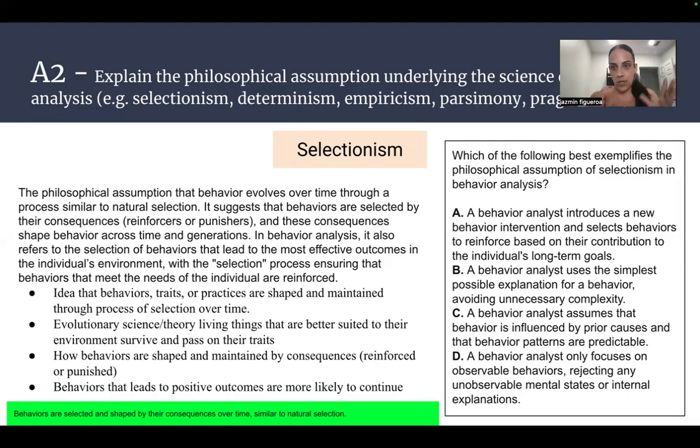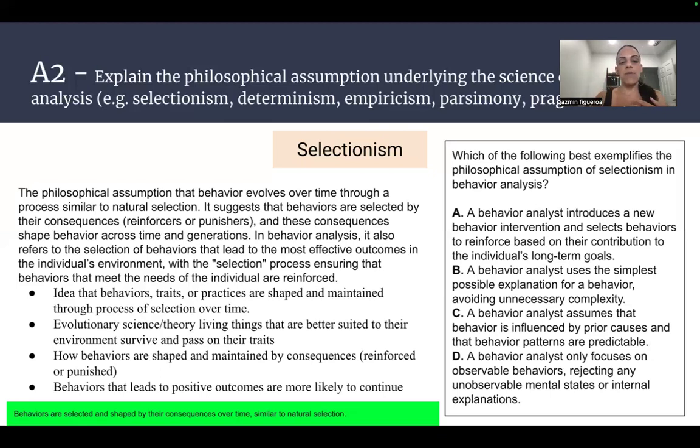So all in all, just a quick snippet: the idea that behavior, traits, and practice are shaped and maintained through the process of selection over time. So again, selection over time. In evolutionary science theory, living things that are better suited to their environment survive and pass on their traits. That's the whole Darwinism, natural selection, evolution idea.